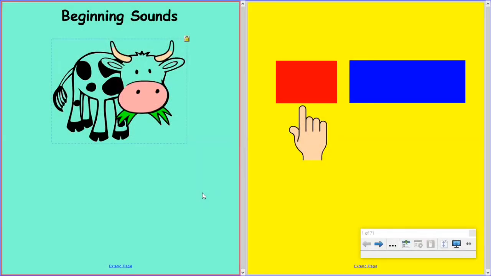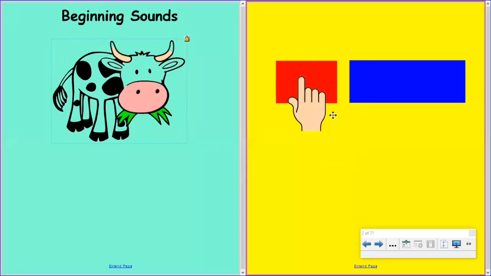Game listening to the beginning sounds of words. Remember, the beginning sound of a word is the first sound you hear. Here we have a cow. Say cow. Now let's stretch it out and listen to the beginning sound. K, k, cow. Cow begins with the k sound.